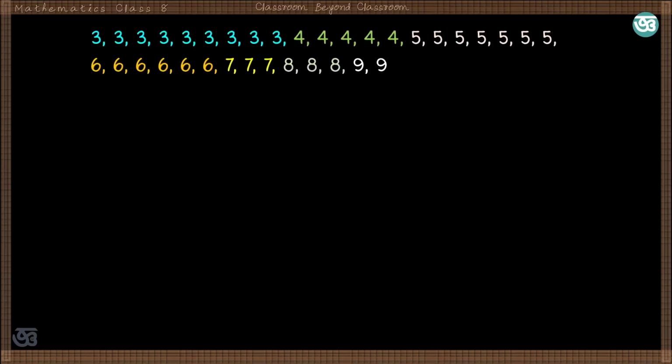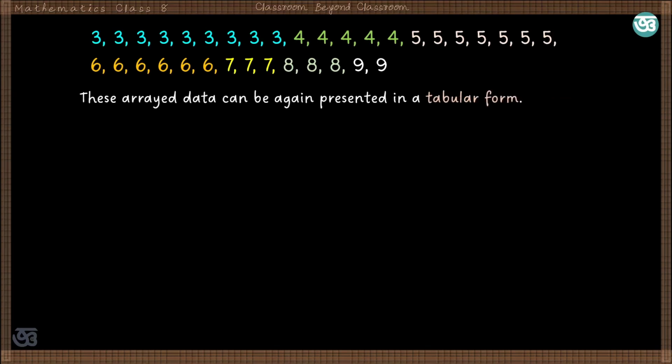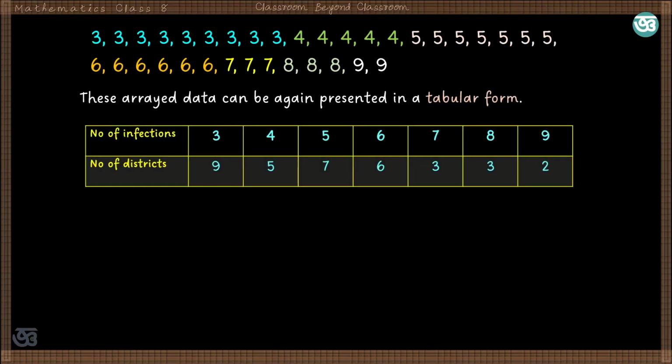So this arrayed data can again be rearranged in a systematic way in a tabular form, and this table will be like this. There will be 2 rows: number of infections 3, and number of districts with 3 infection cases is 9. Similarly, number of districts with 7 infections is 3, and so on. So this table is a way of presenting data. From this table, we can get a clear idea about the infection pattern in different districts of the state.